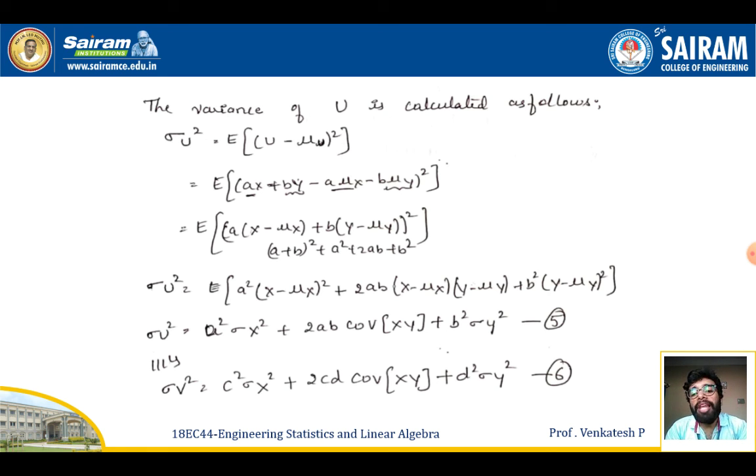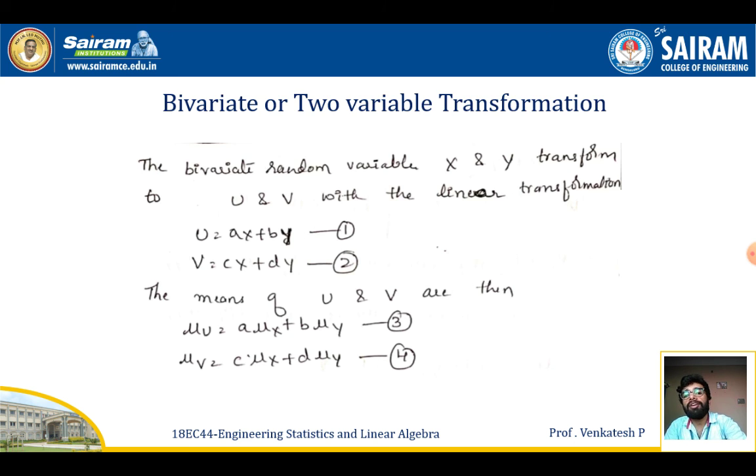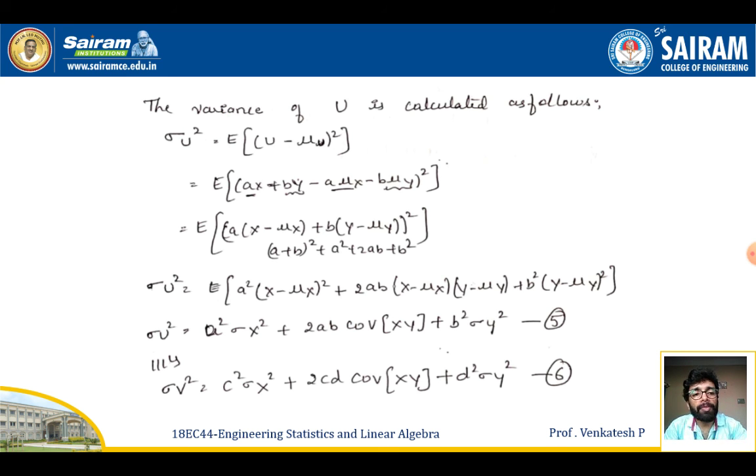Similarly, I can find sigma V square also. It will be equal to c square sigma X square plus 2cd covariance of XY plus d square sigma Y square. This can be estimated from the formula for the mean of V as well as the transformation V. So from these two formulas, I estimated the value of the variance of V.